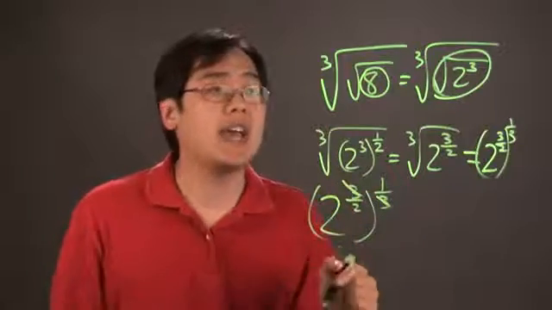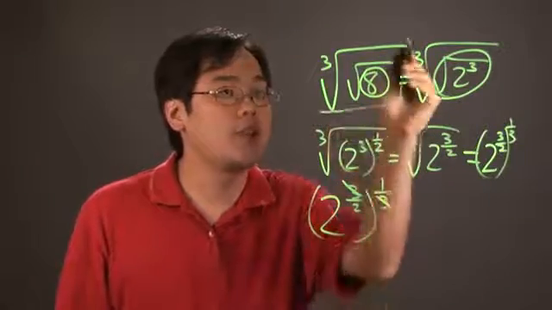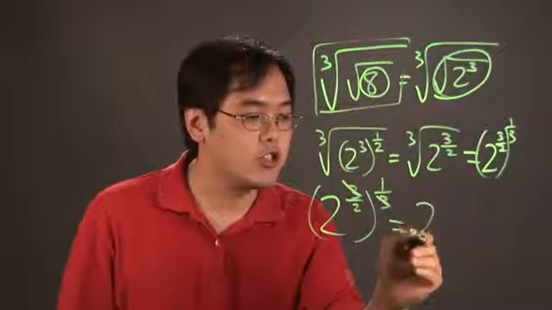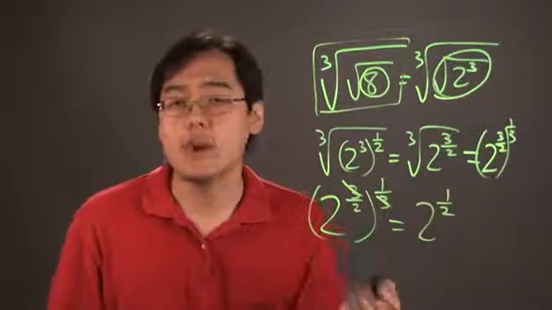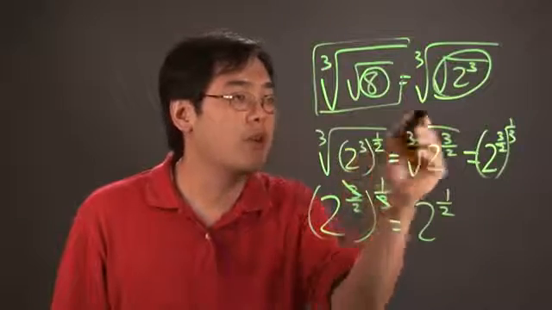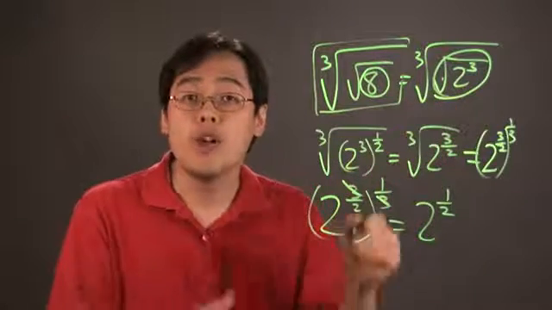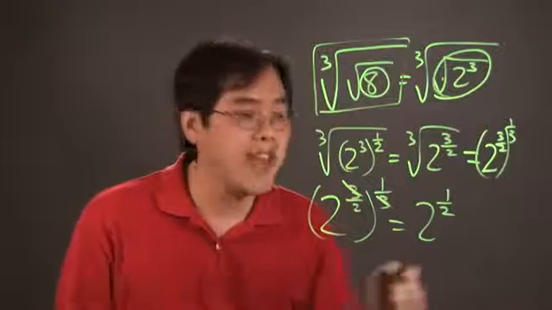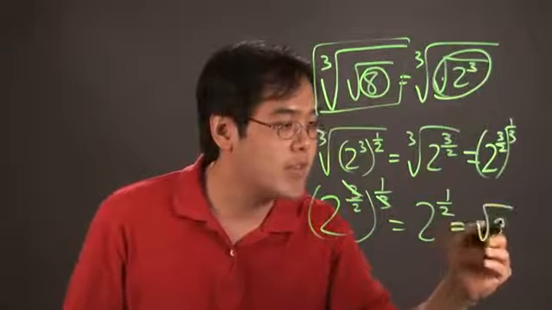So at the end of the day, what seems to be a really imposing expression really ends up being 2 to the 1/2 power. And if you remember correctly from before, if you raise something to the 1/2 power, it really means it's a square root. So the third root of the square root of 8 really boils down to simply the square root of 2.